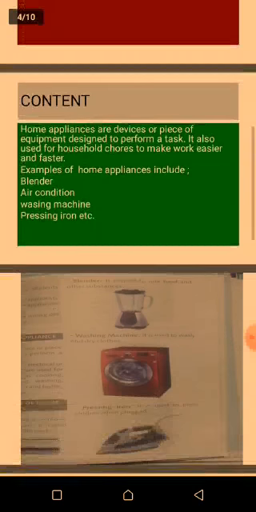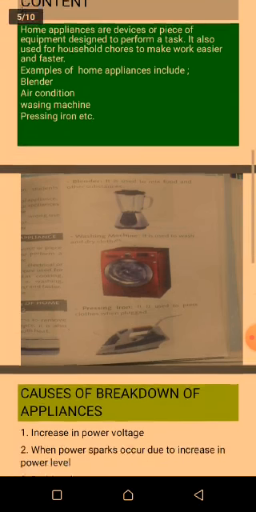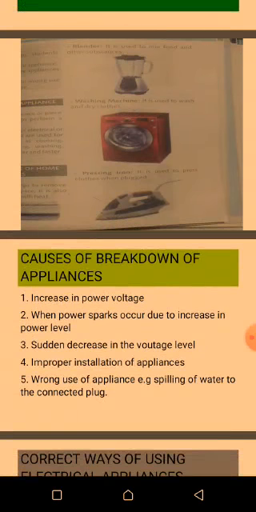In our last class, we looked at home appliances to be devices or pieces of equipment designed to perform a task. We also said home appliances are used for household chores to make work easier and faster. Examples of household appliances are blender, air conditioner, washing machine, pressing iron, etc. The images you are seeing here are images of some of the home appliances that have been mentioned.